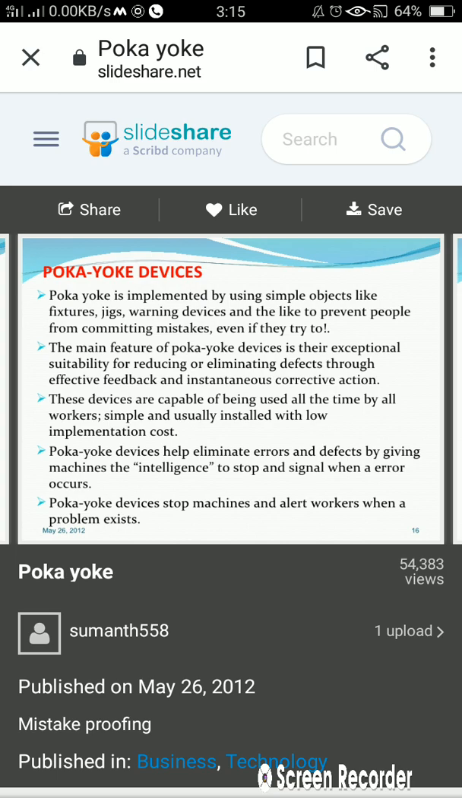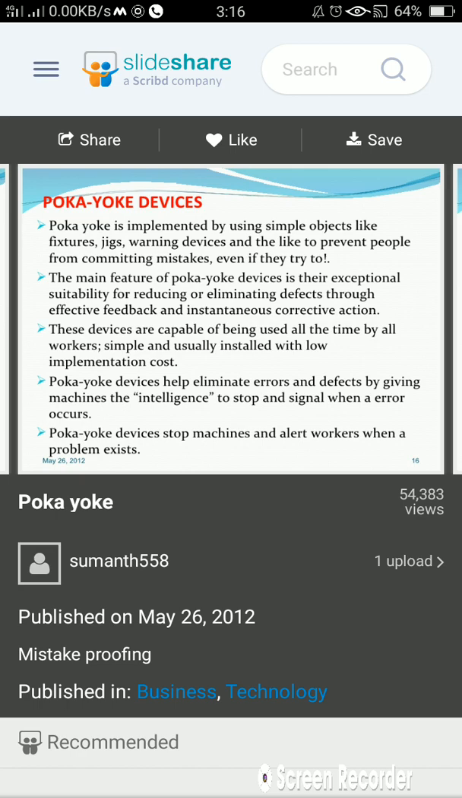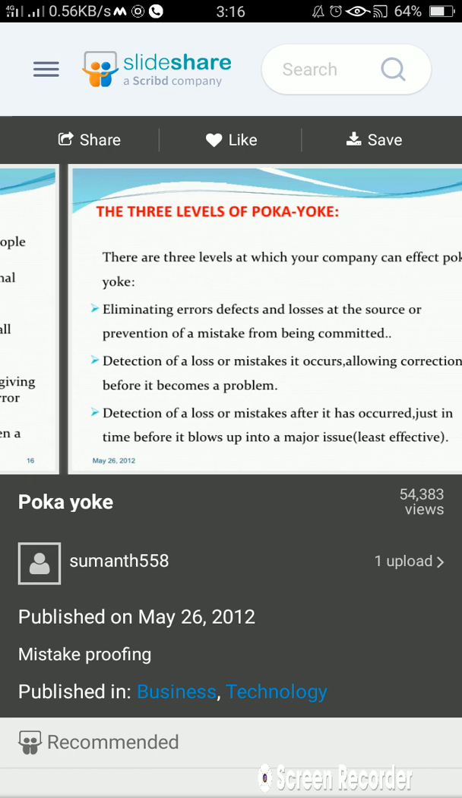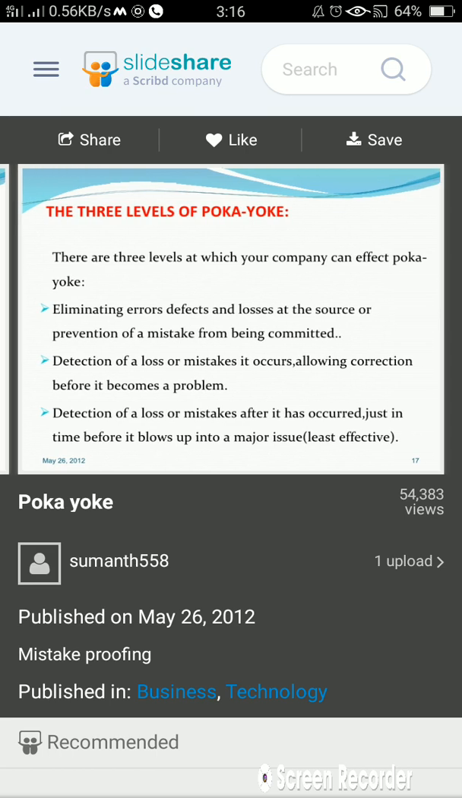Poka-yoke devices help eliminate errors and defects by giving machine the intelligence to stop and signal when an error occurs. Okay, poka-yoke device stop machines and alert co-workers or workers when a problem exists. If there is a problem, then poka-yoke device will going to stop automatically. Okay, then the 3 levels of poka-yoke. Okay, what are these 3 levels of poka-yoke?